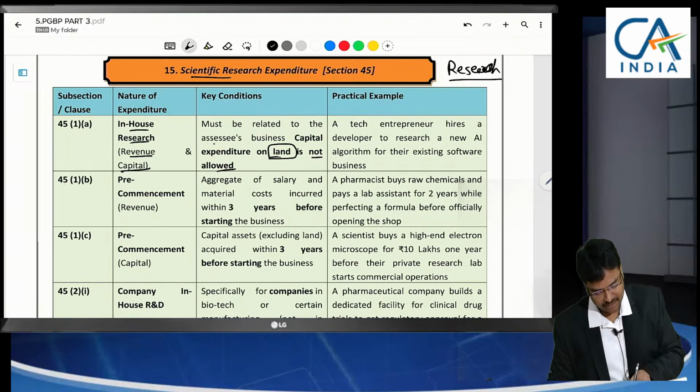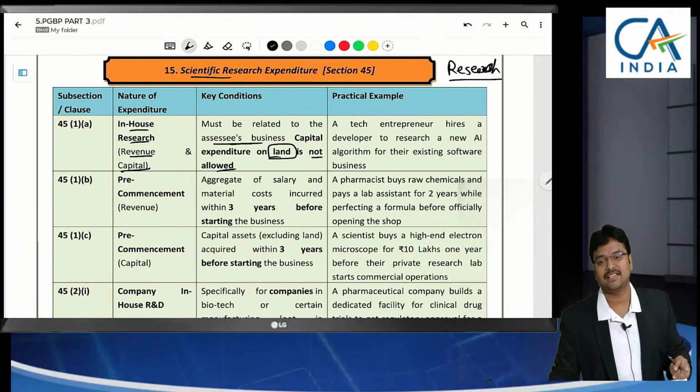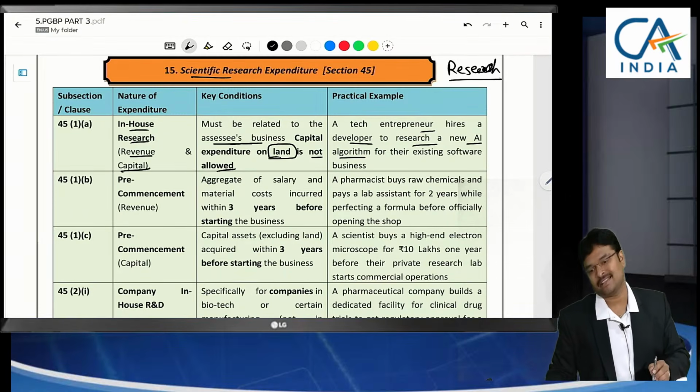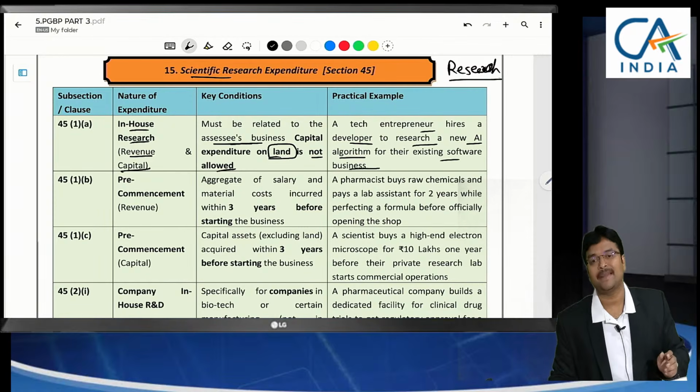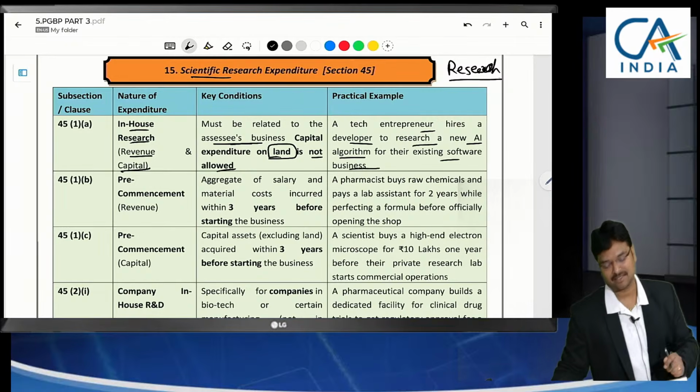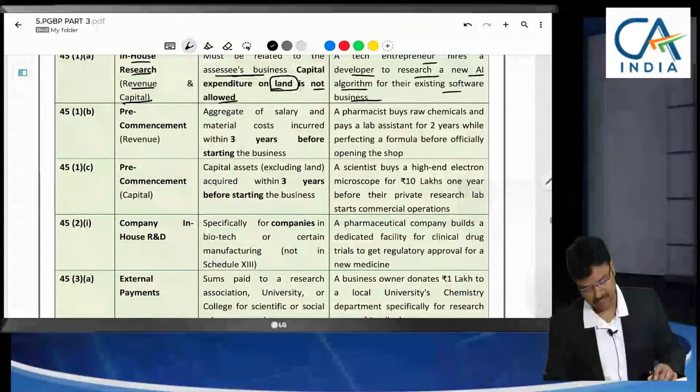If it is related to the business, then you can claim. A technical entrepreneur hires a developer to research a new AI algorithm, artificial intelligence algorithm they need to design. To him, we need to make the payment. Whether that payment is a research expenditure, yes, revenue expenditure.